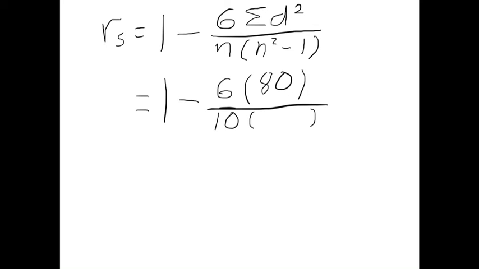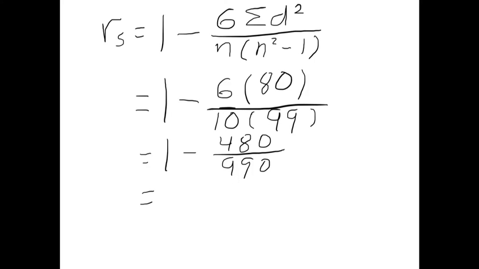And then a little bit in my head here. If n is 10, then n squared is 100. And 100 minus 1 is 99. So this equals 1 minus, let's see, 6 times 80, that's 480, over 10 times 99, of course, is 990. And then you would use a calculator to simplify this. Put in 1 minus, parentheses, 480 divided by 990, close parentheses, and you'll see that this works out to be 0.515, which I'm going to round off to be 0.5.